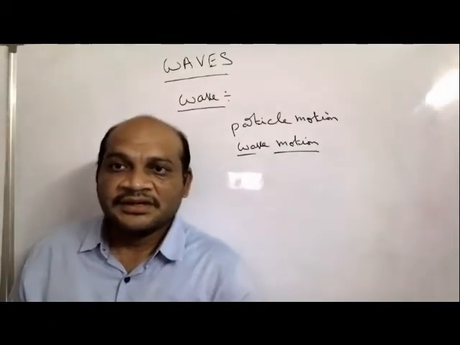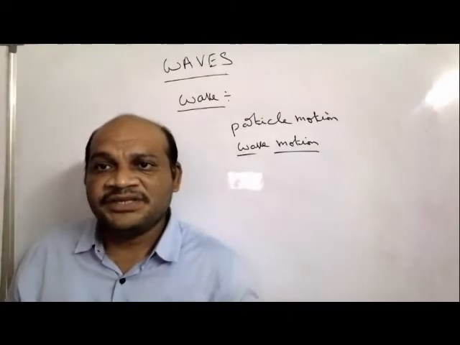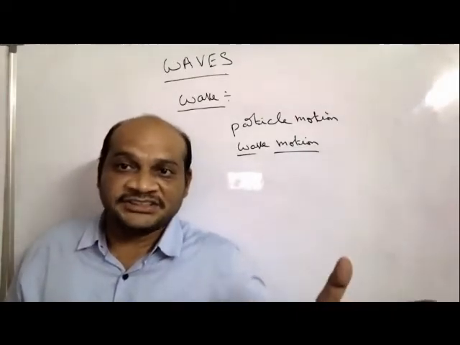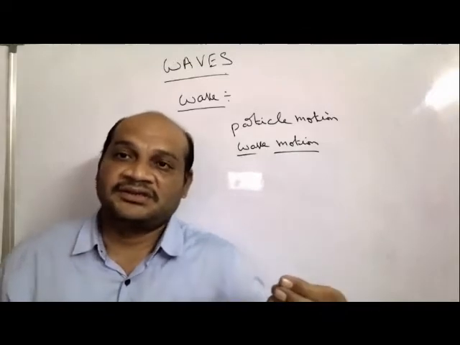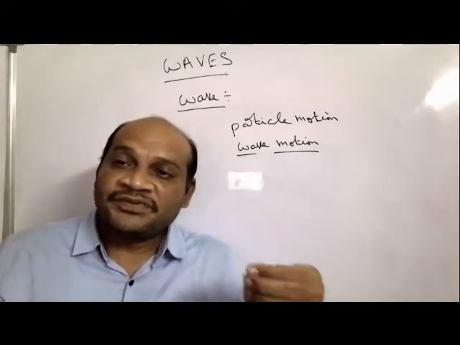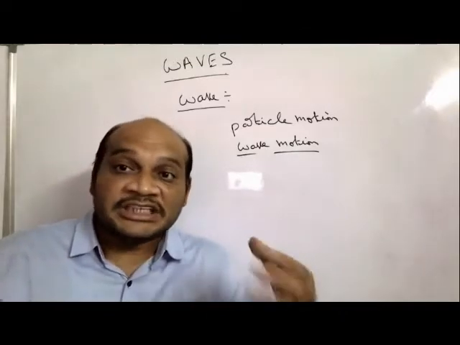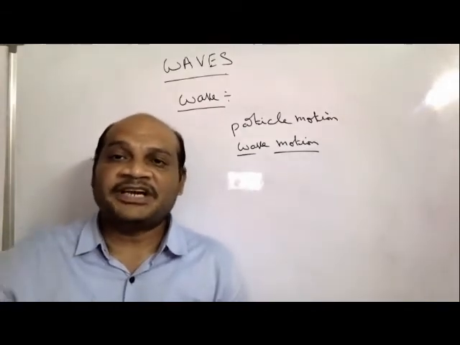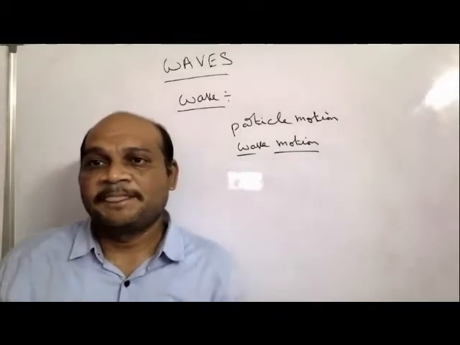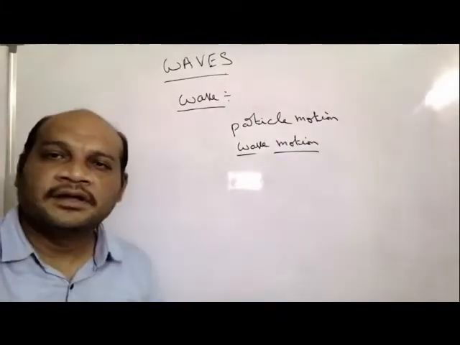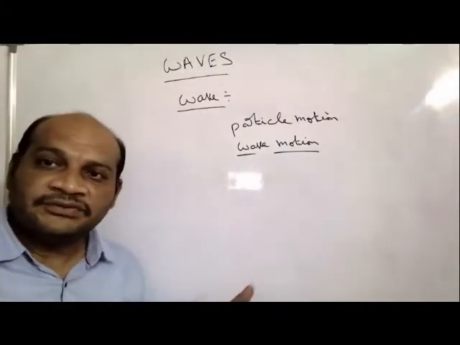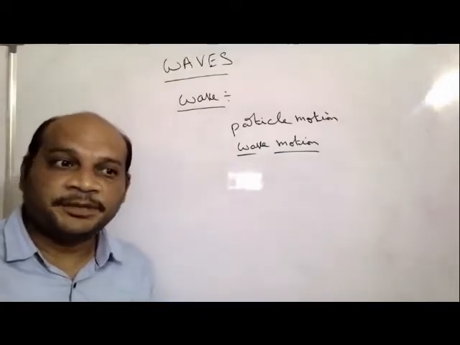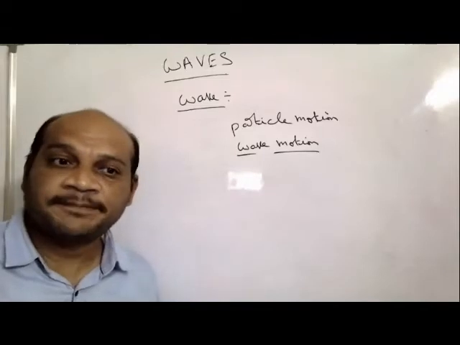So a disturbance is formed in the medium. The disturbance is distributed in all directions, and without motion of the medium particles, energy and momentum are transferred. That is called wave motion. The waves are classified in different manners depending upon different situations.